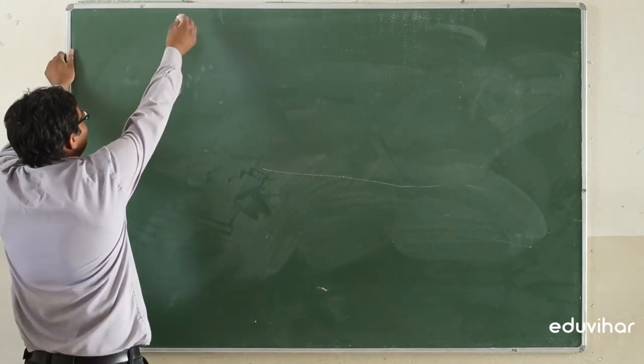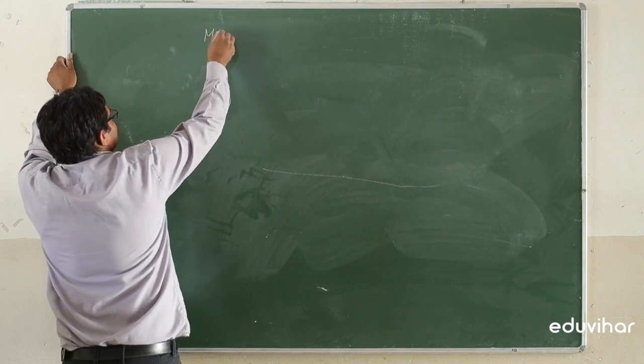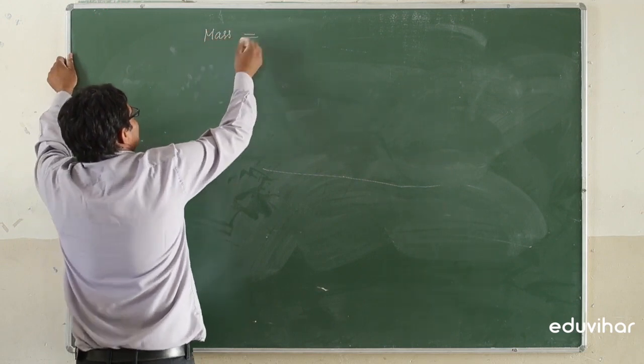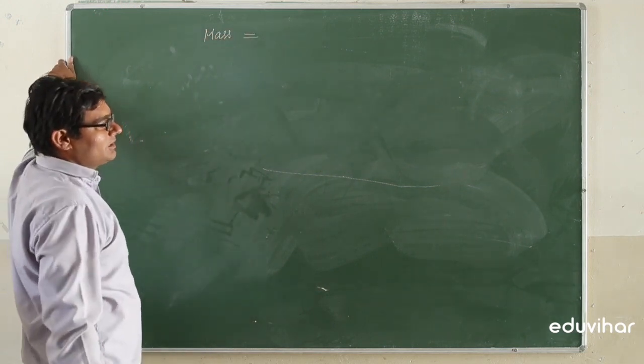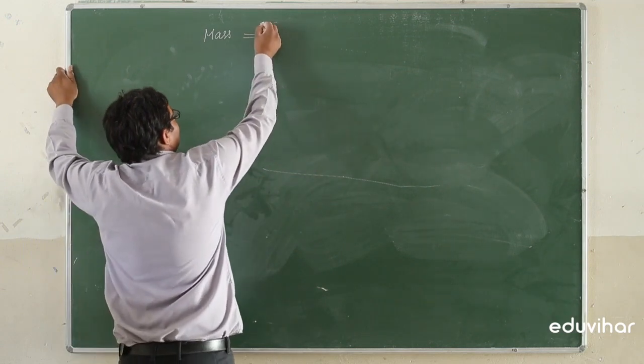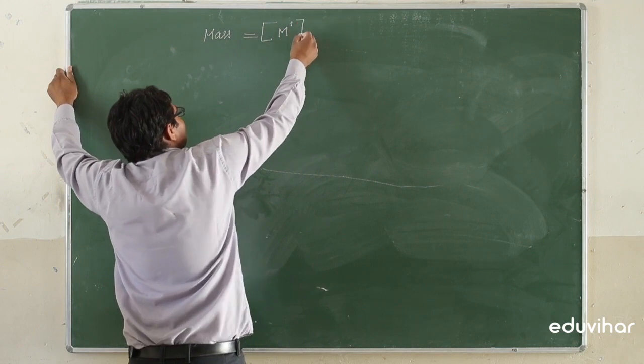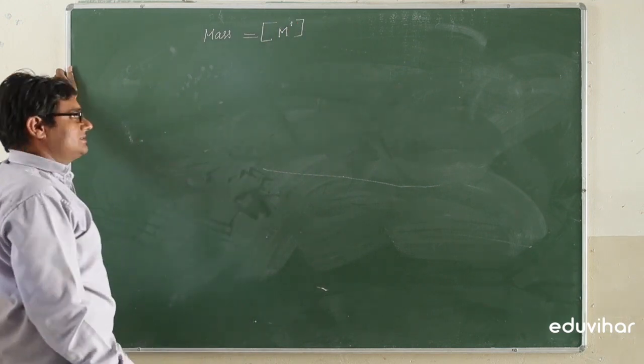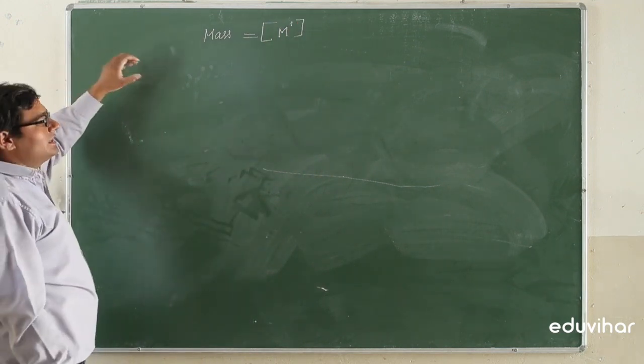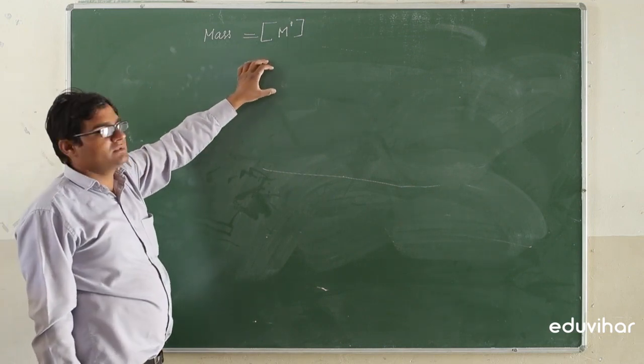Suppose, basically, mass. Mass has the dimensional formula M, with a power of 1. So this is the dimensional formula for mass. It is written in the form of a bracket.